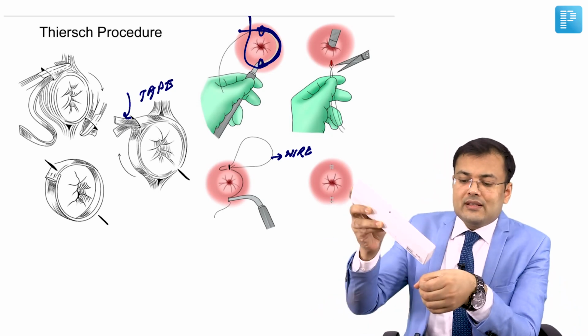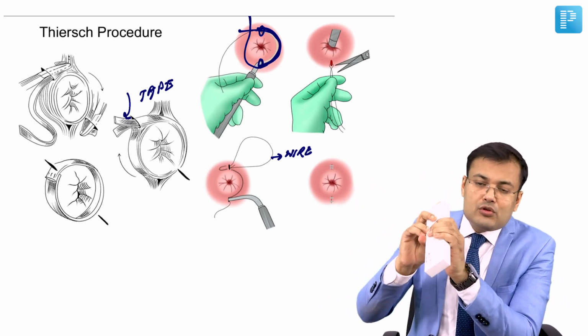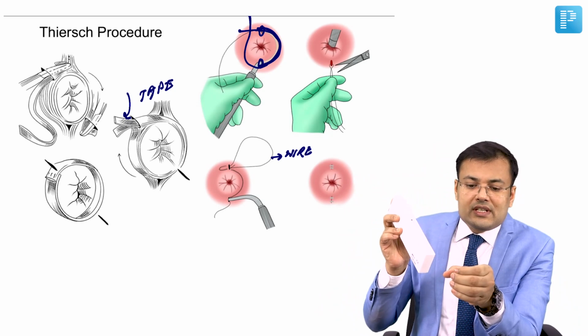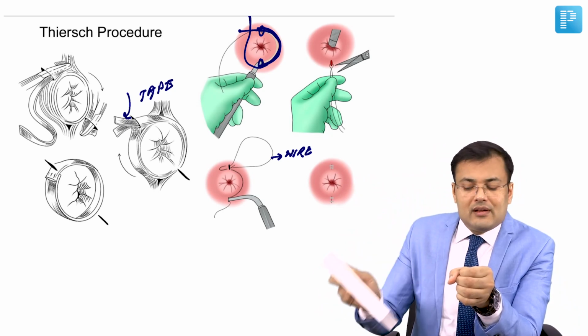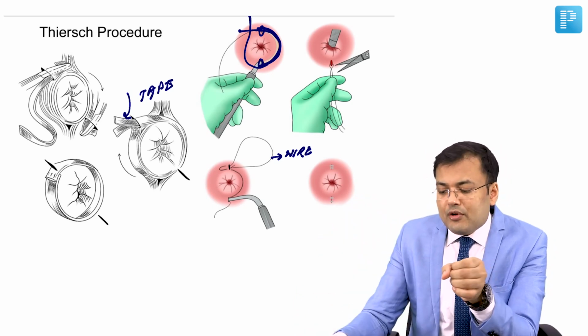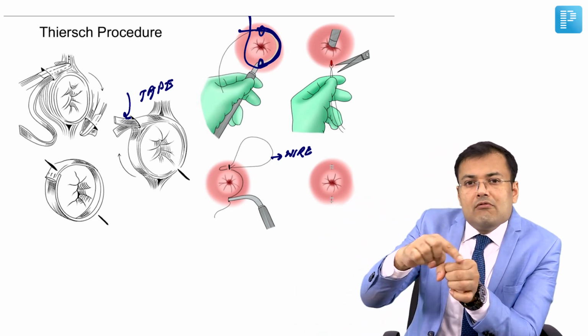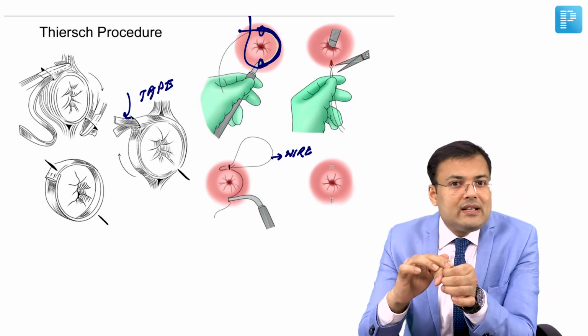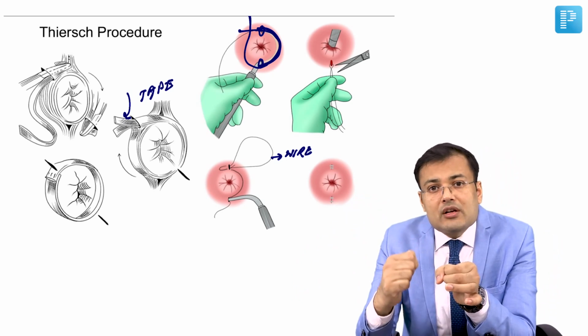Okay, so how does it work? This is the anus, this is the rectum. The rectum is coming out, so the patient has rectal prolapse. So this is anal encirclement, and after that, obviously, the rectum will not come out. But what is the problem? Whenever you apply wire or tape around the anus, it can lead to anal stenosis.